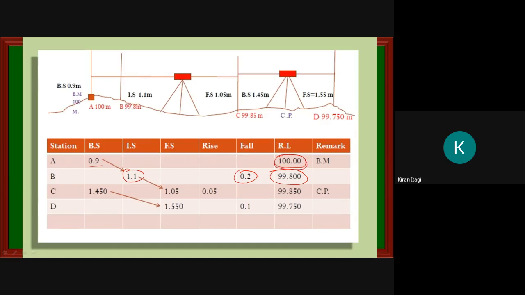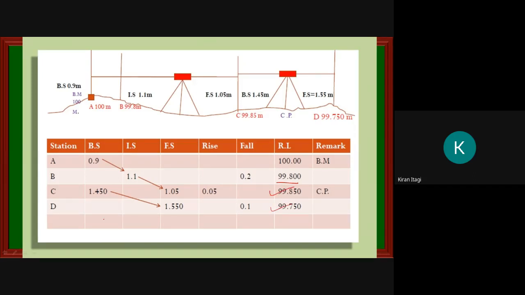Once again I will explain. Here we have 100, correct? Now the back side is how much? 0.9. Next force side is how much? 1.1. 0.9 minus 1.1 is minus 0.2. We will write it in the fall. Now 100 minus 0.2, how much is it? 99.80. Okay, the procedure will go on. Similarly, we will go for the second station, third station, like that.